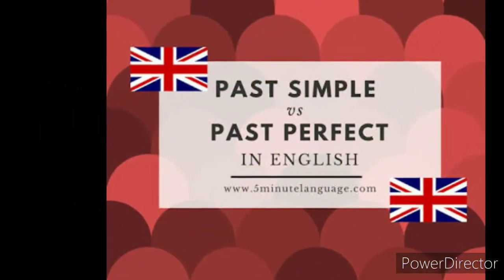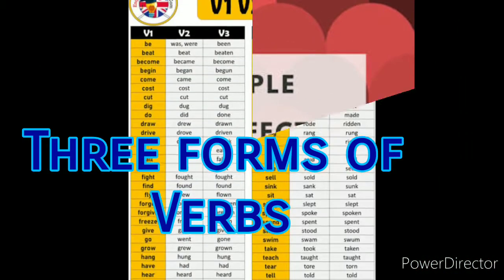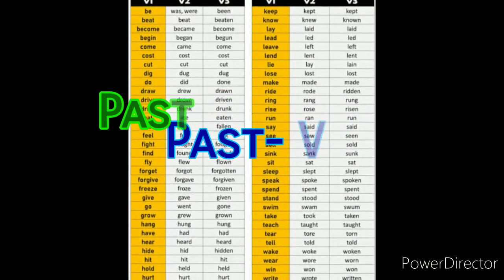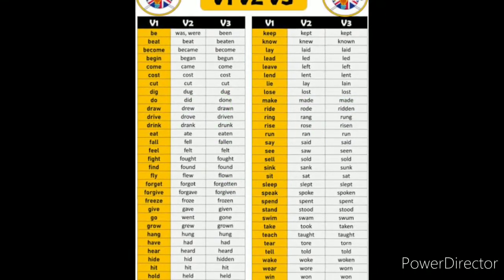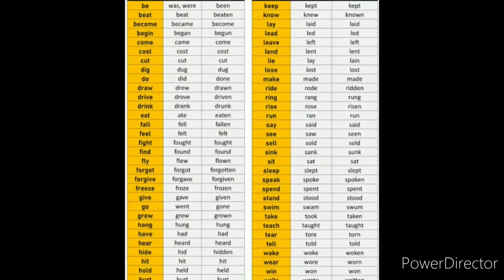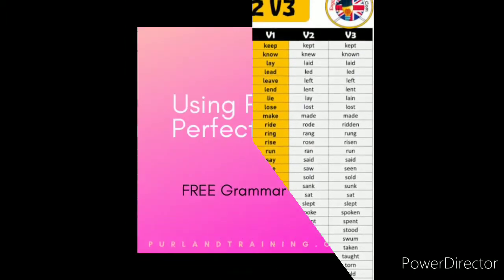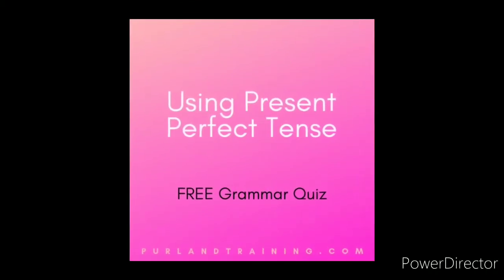Okay. Now before we start, let us recollect that there are three forms of verbs. The first is present, the second is the past, and the third form, V3, is the past participle. So remember these three forms as we proceed with the chapter. So let's get started. Now first we are going to see the uses of present perfect tense.